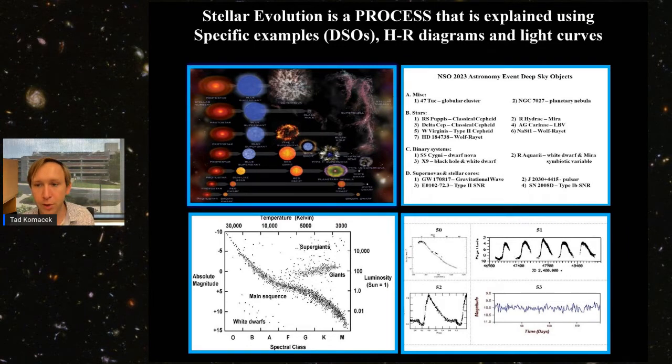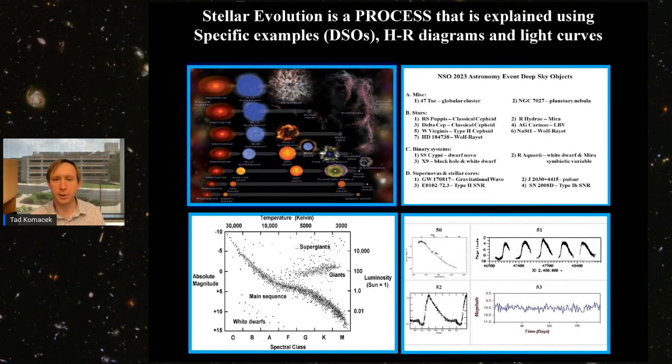in order to get across the point that stellar evolution is really a process, and it's a fundamental way to understand the evolution of astrophysical objects and stars. And we study this process in this event in a few different ways. So we have our general illustration that I showed you in the last slide, but then we study this using specific examples, specific deep sky objects every year.